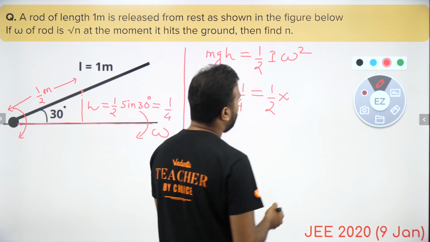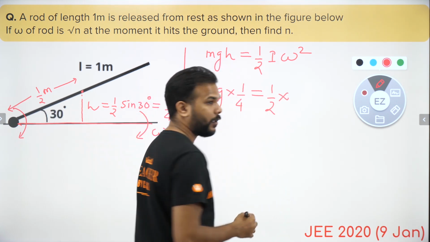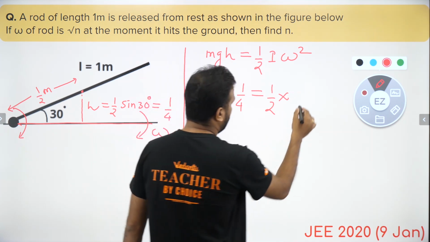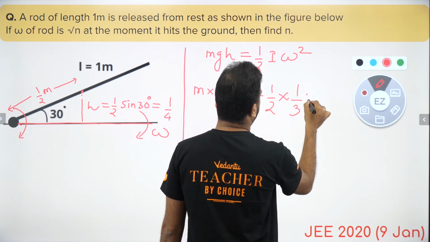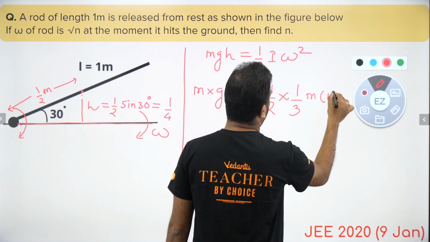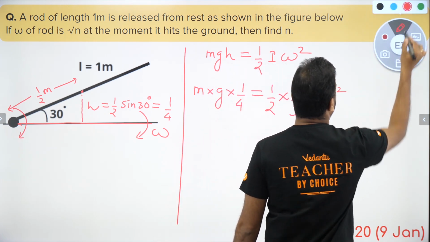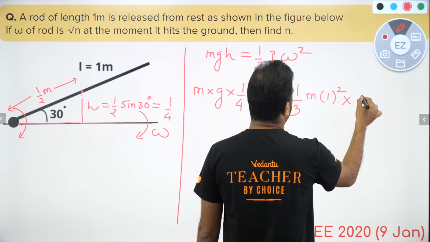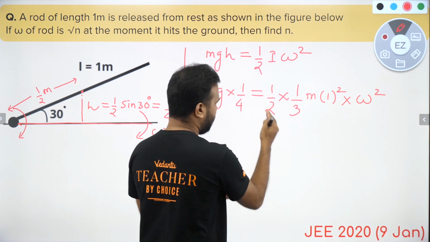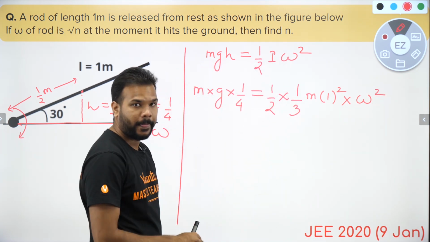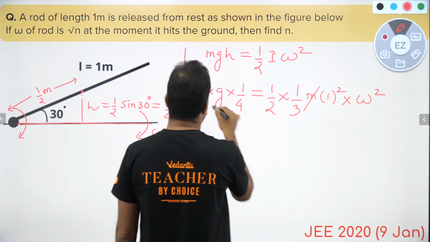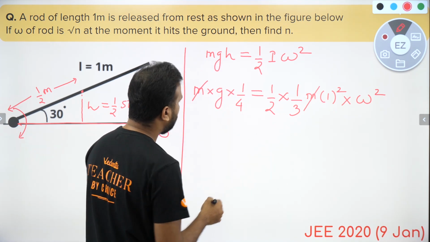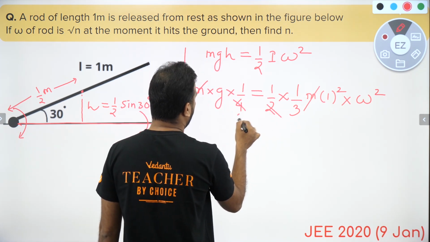Moment of inertia for the rod when the axis is passing through the end of the rod is not 1 by 12 but 1 by 3 mL square, but the length is given to be 1, and then multiply that by omega square. So this is half I omega square. Okay, now you can see that m appears to be getting cancelled. This 2 is cancelling 4 2 times.